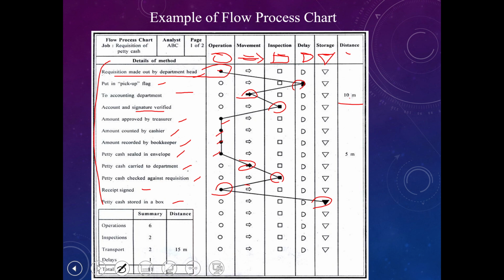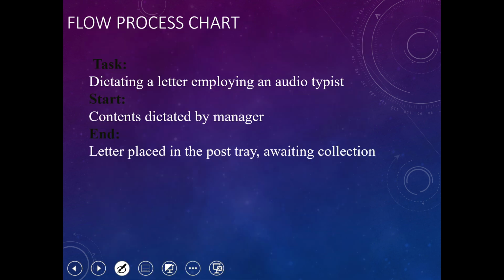So we have a summary here: operation, inspection, transportation, delays. They have a total of 11, and the distance traveled is also put there. So this is how we make a flow chart for this process.